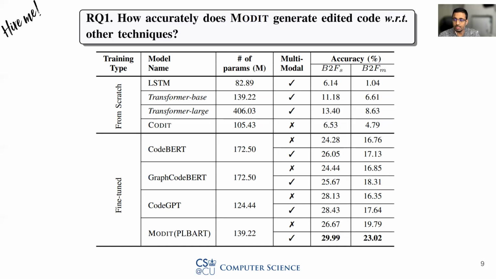These models supposedly learn the general purpose representation of source code from large collections of source code data. In particular, we evaluated CodeBERT, GraphCodeBERT, CodeGPT, and finally in MODIT, we use PLBART as our pre-trained model. As we can see in the result, MODIT with PLBART results in the best performance of all.